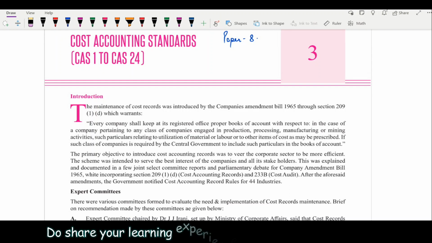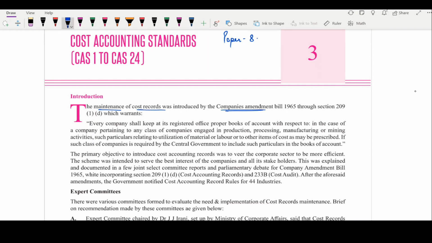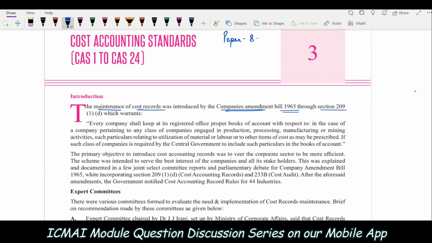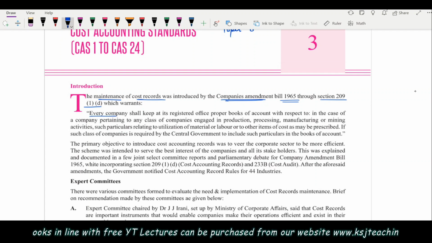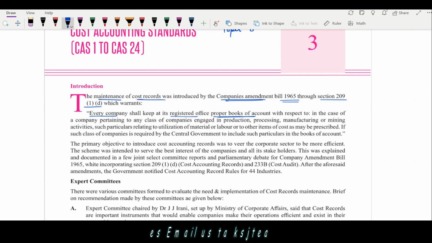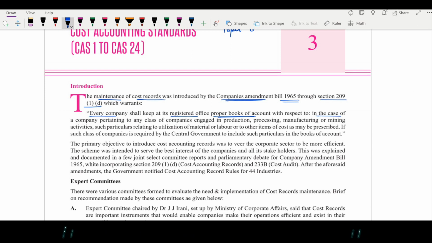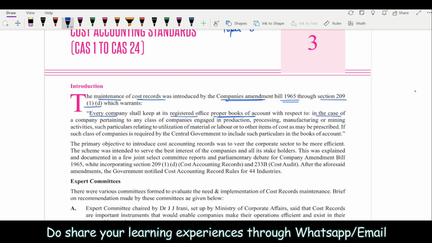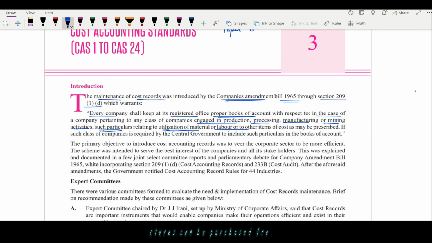That is why the maintenance of the cost record was introduced by the Companies Amendment Bill 1965 through Section 209(1)(d). This section says that every company shall keep at its registered office proper books of account. Which account? Cost accounts. In case of a company pertaining to any class of companies engaged in production, processing, manufacturing or mining, such particulars relating to utilization of material or labor or other items of cost.